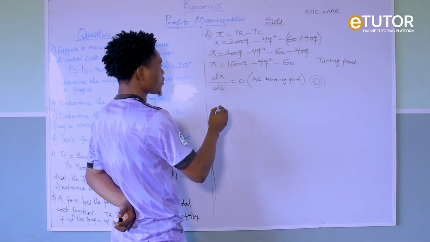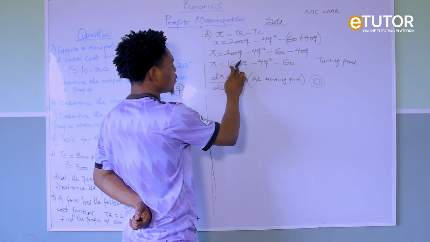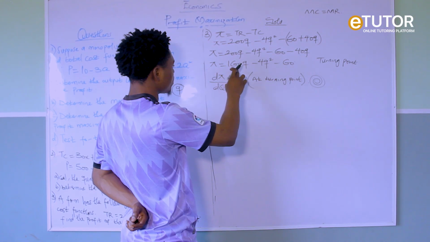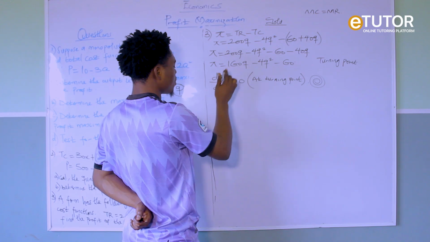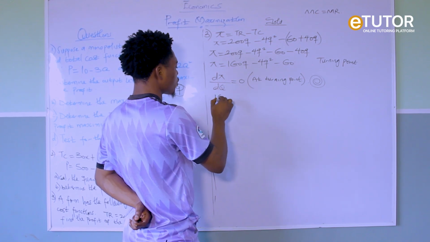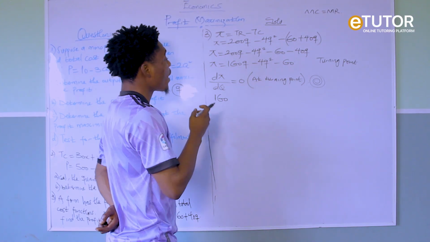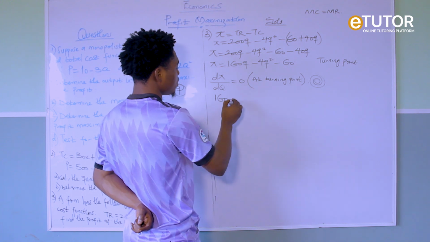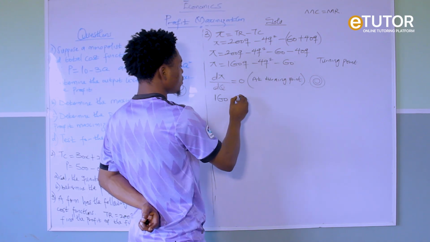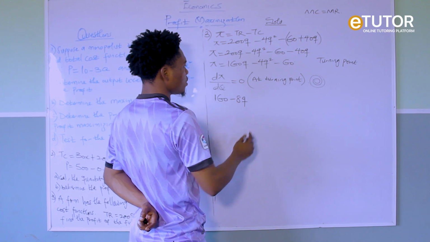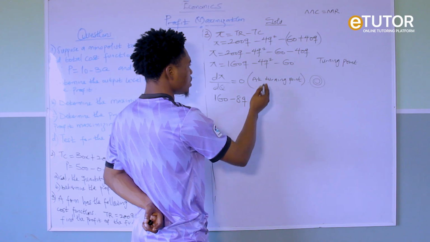Alright, let's continue. So this equals 0. That means dπ/dQ for 160Q is going to give us 160, then minus 4Q squared. So 2 times 4 gives us 8, then we have Q, because 2 minus 1 is 1, so Q raised to power 1 gives you Q. Then minus 60. This is a constant.